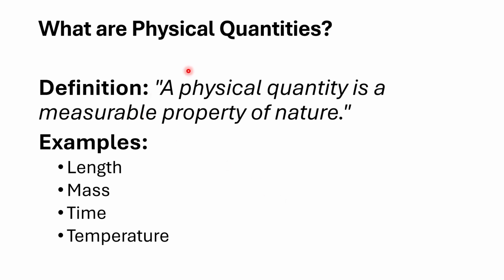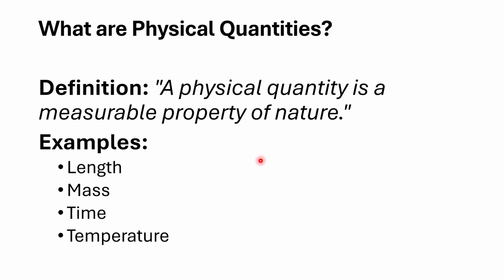So what are physical quantities? Here is a definition for you: a physical quantity is a measurable property of nature. I want to add another definition: physical quantities are those quantities which can be measured.